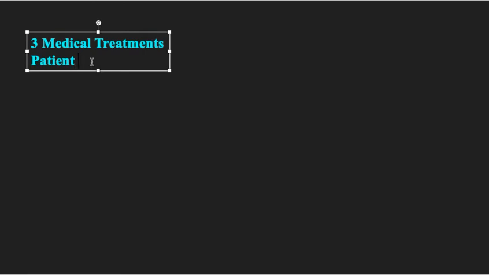So what is the situation here? We have three medical treatments and we are going to apply those three medical treatments on patients with a similar disease.